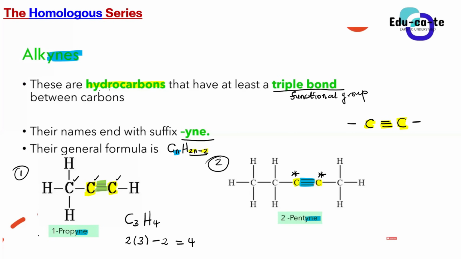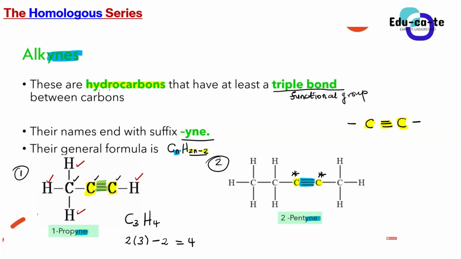Now do count the number of hydrogens. You're allowed to count the number of hydrogens in this provided alkyne. The given alkyne there, how many hydrogens does it have? Count one by one. How many hydrogens does it have? Compound number 1. 4. So 4. Yes. So this is 1, 2, 3, 4.